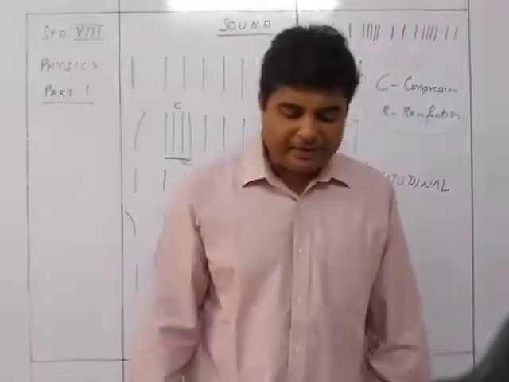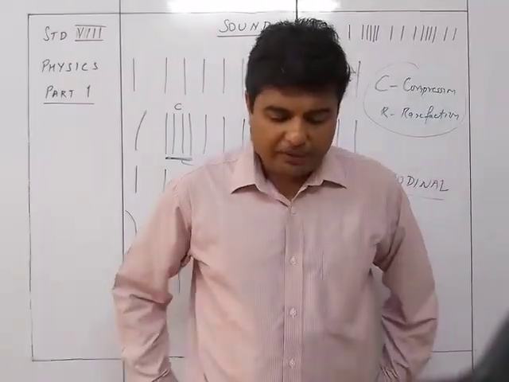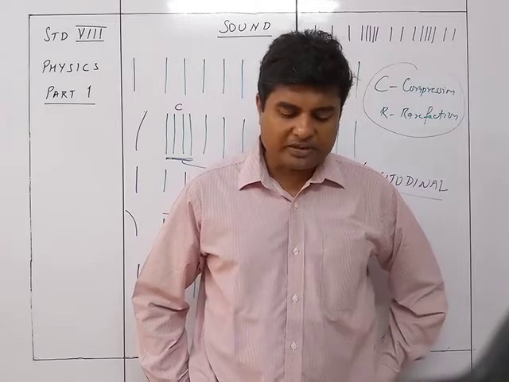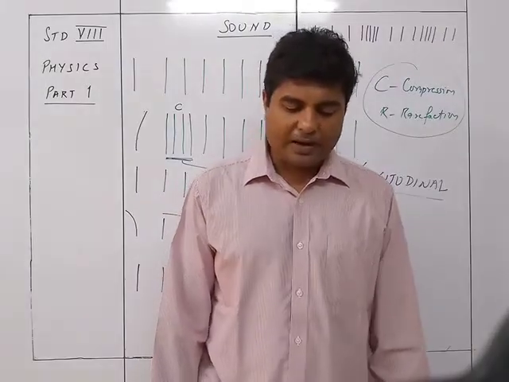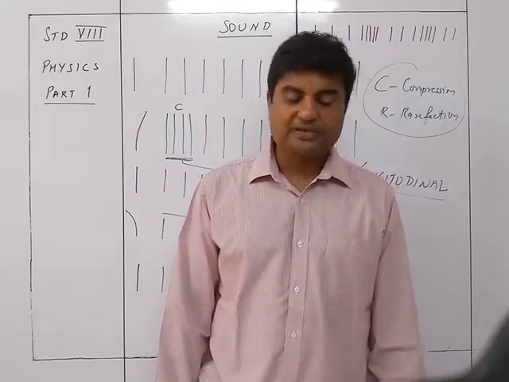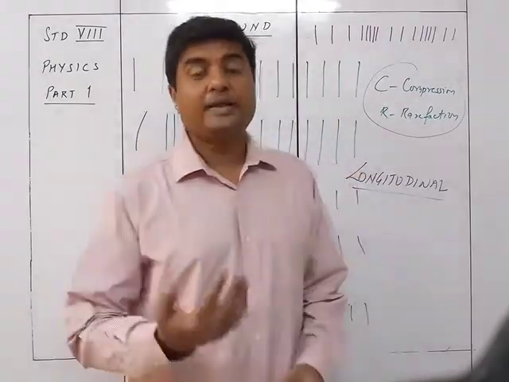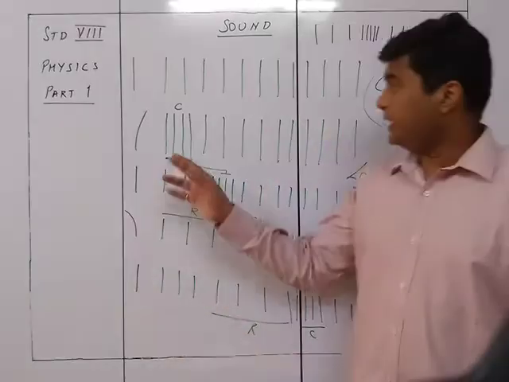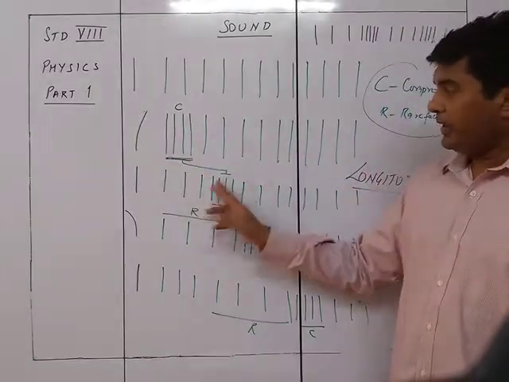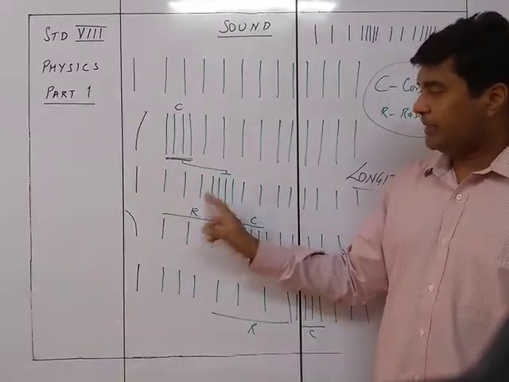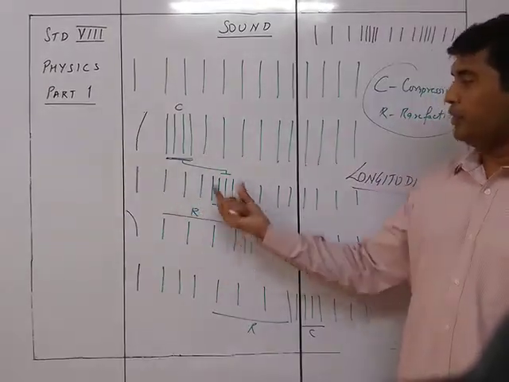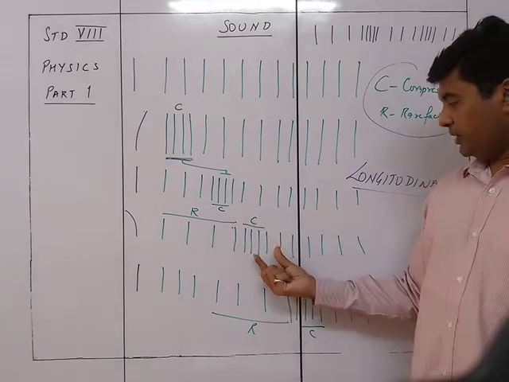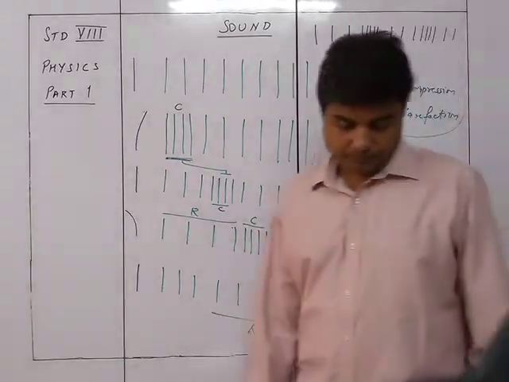As the metal strip stops, returning from B to A after pushing the particles near the strip, the compression moves forward and the particles of the air near the strip return back to the normal position due to the elasticity of the medium. That's what I told you, that due to the elasticity of the medium, the particles are pushed forward and then come back to normal, and the compression has moved from here to here and then from here to here, and so on.